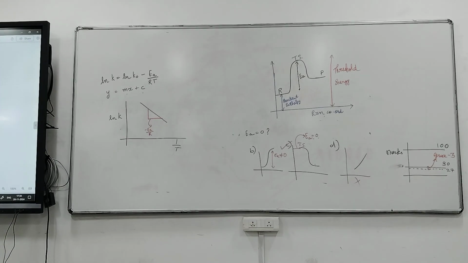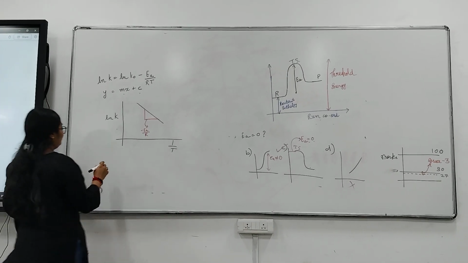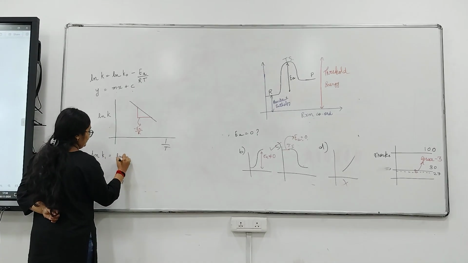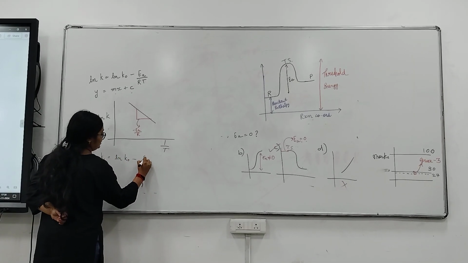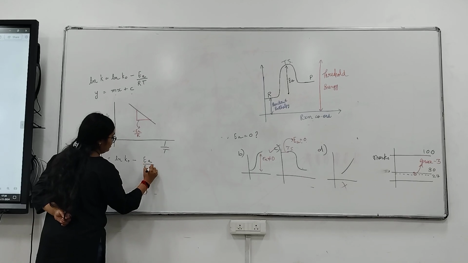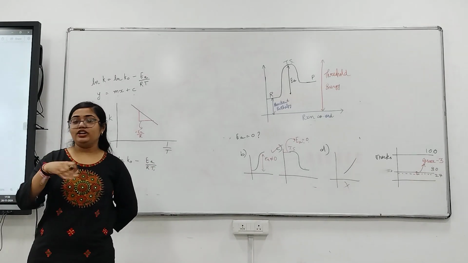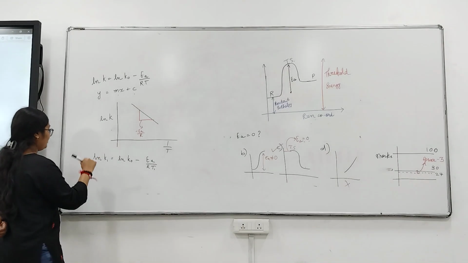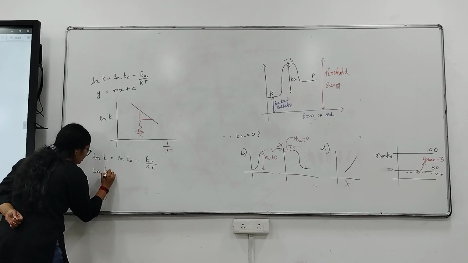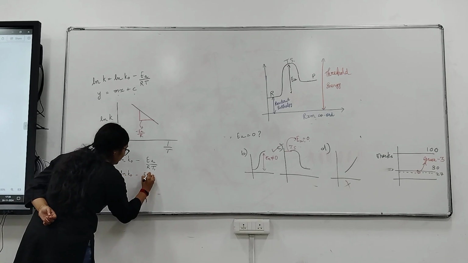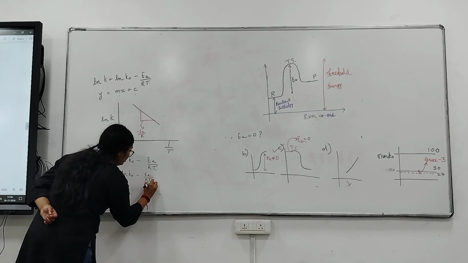Now for a particular reaction happening at a temperature T1, we can write ln K1 equals ln K naught minus Ea by R T1. Similarly, if the reaction temperature changes, the rate constant will also change. For the same reaction, we write ln K2 equals ln K naught minus Ea by R T2.